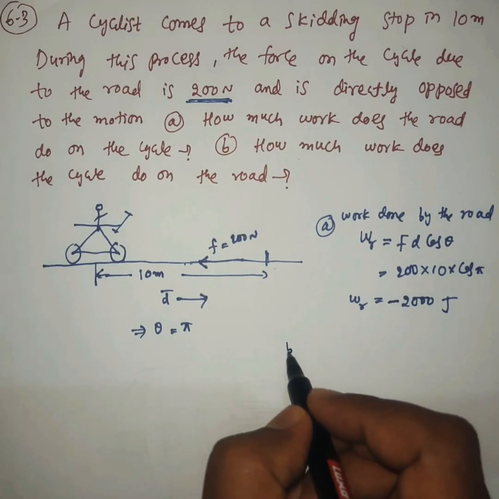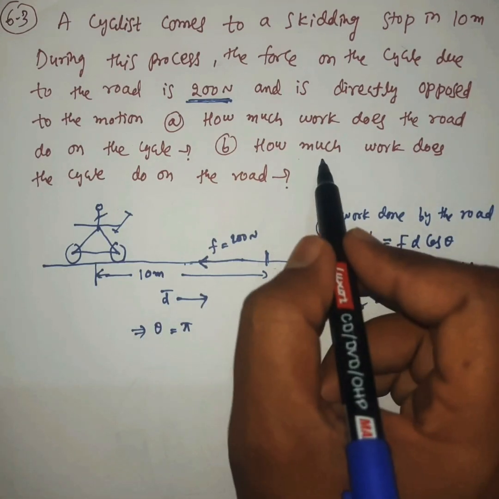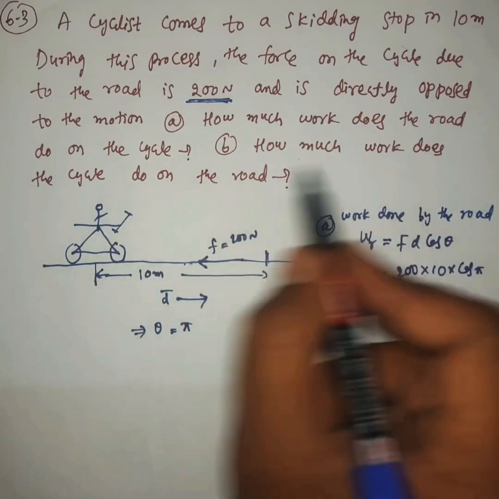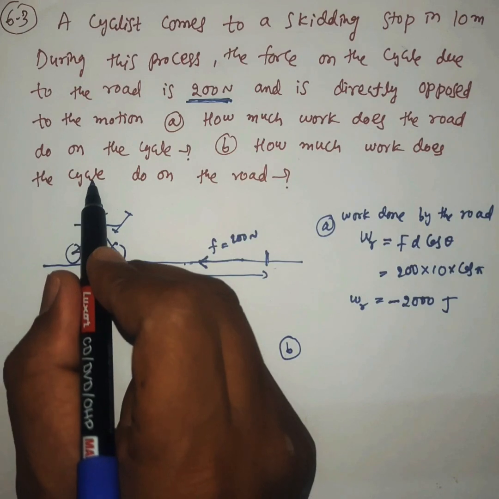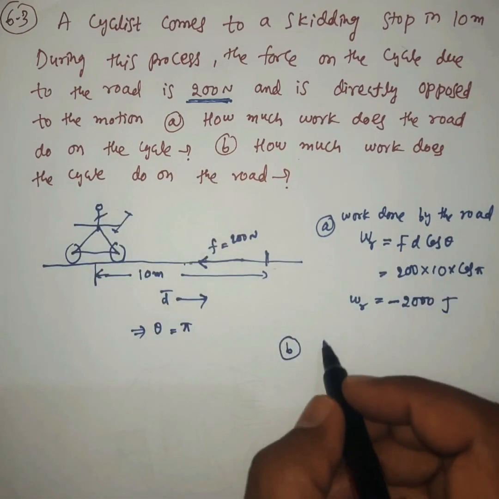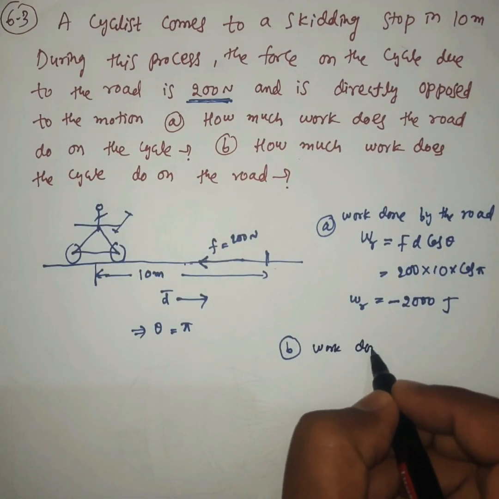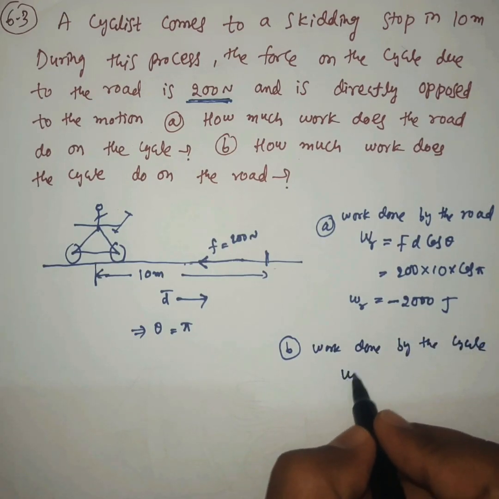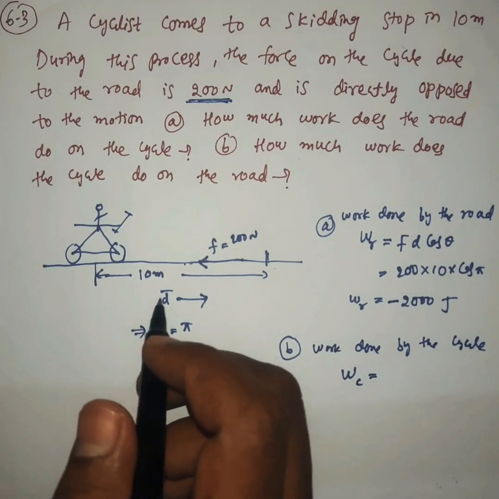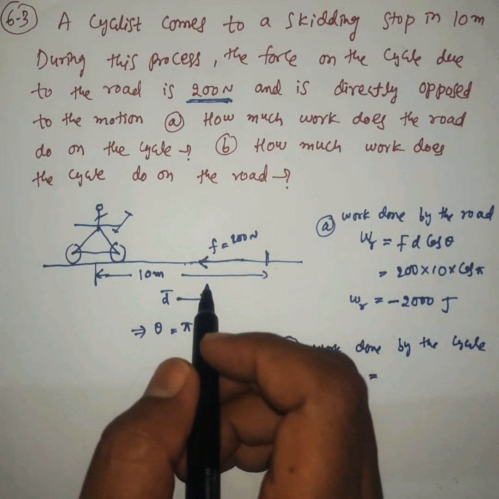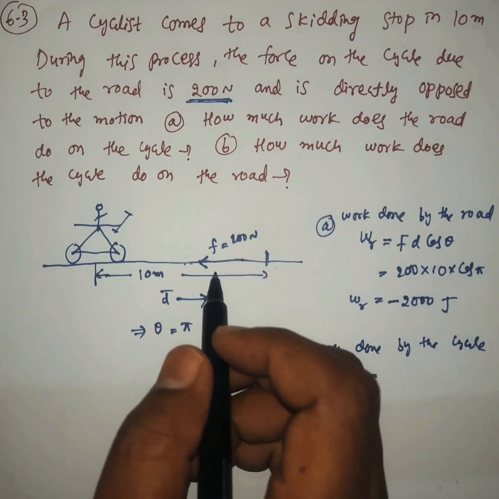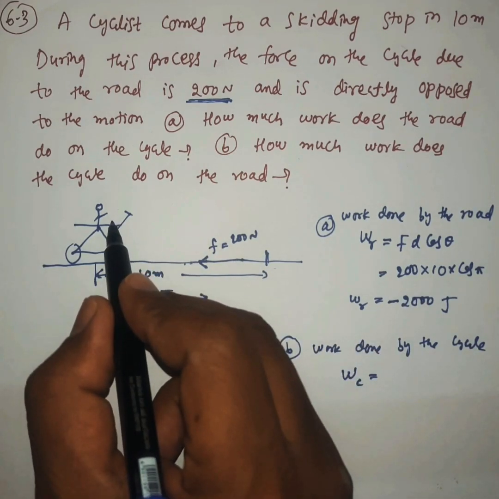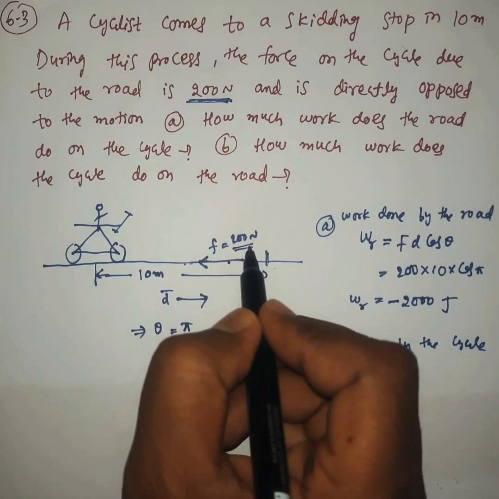See the second one, B. How much work does the cycle do on the road? According to Newton's third law, the force on the cycle due to the road is 200 Newton.